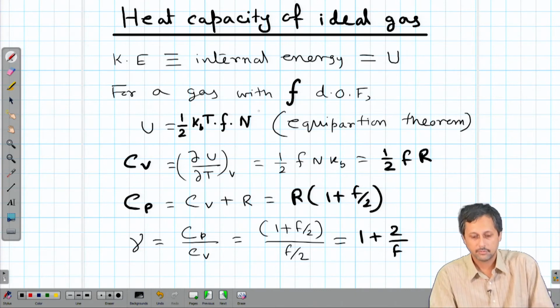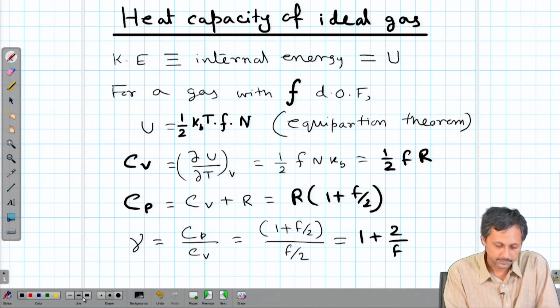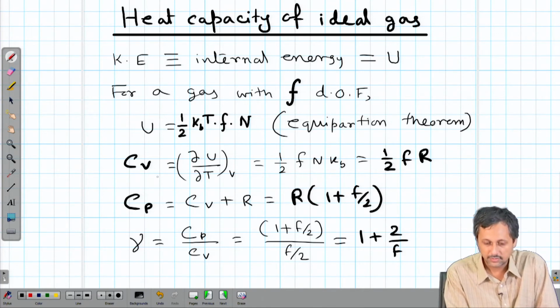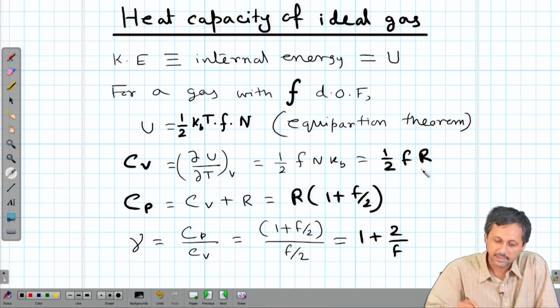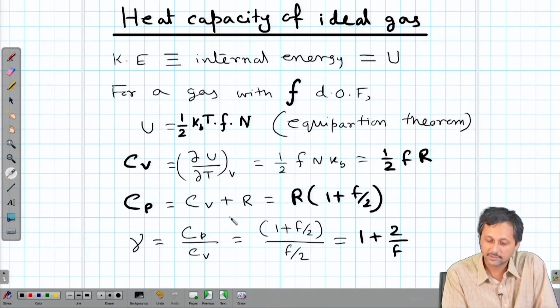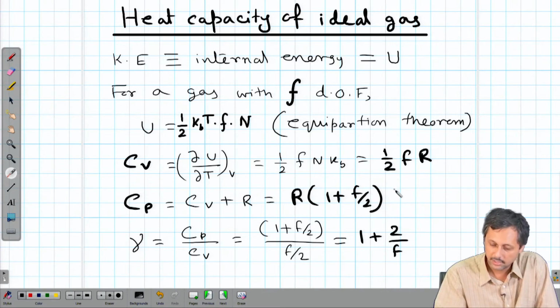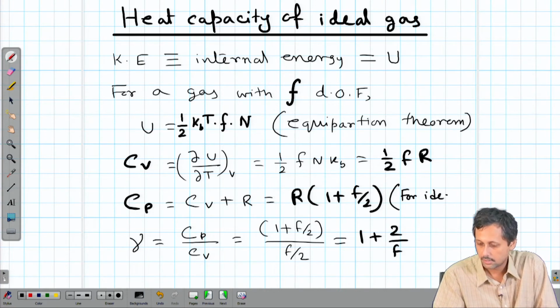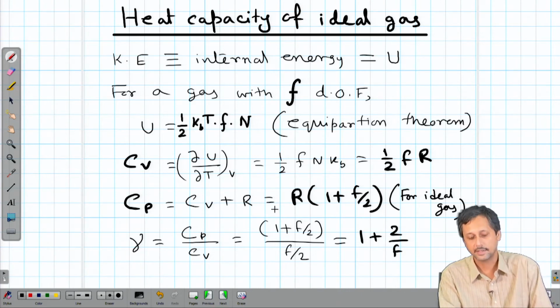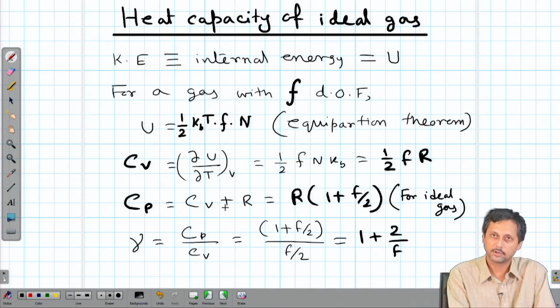So, Cv is equal to del U by del T at constant V, which will be equal to half f n kB, which is half f R, because we all know that n kB is equal to R. That was discussed in the very first lecture. Similarly, Cp is Cv plus R, once again for ideal gas only, because this relation is valid only for ideal gas, and later we will see that Cp minus Cv is not equal to R for a non-ideal gas.